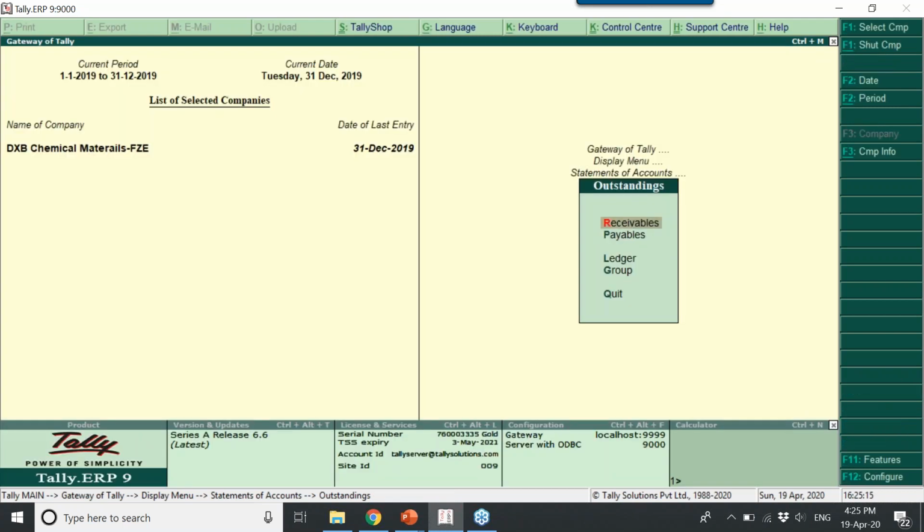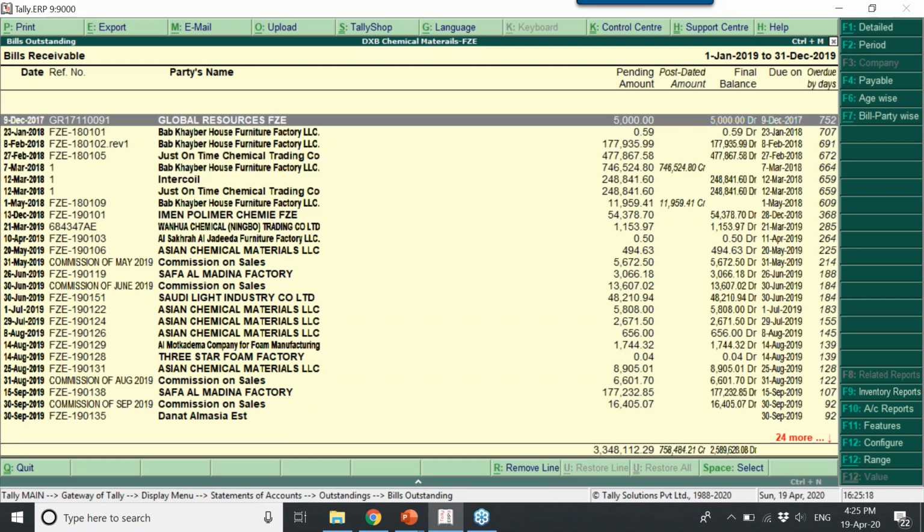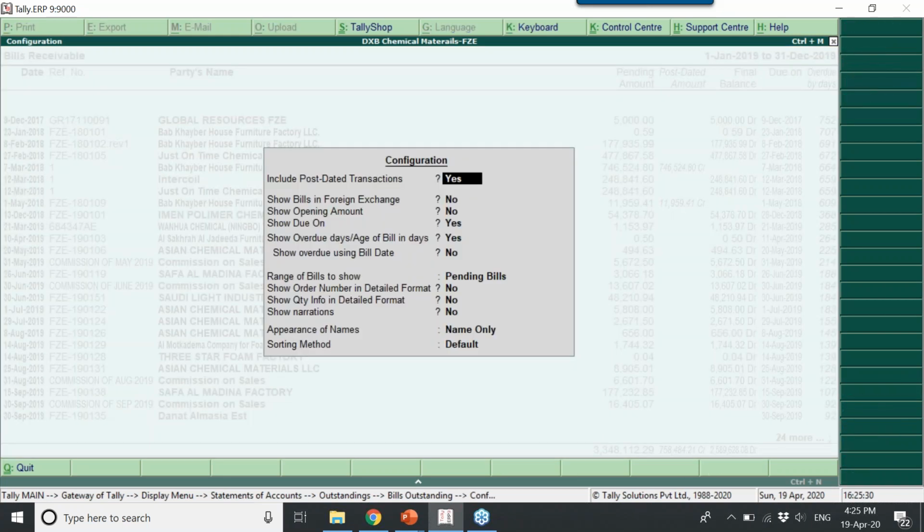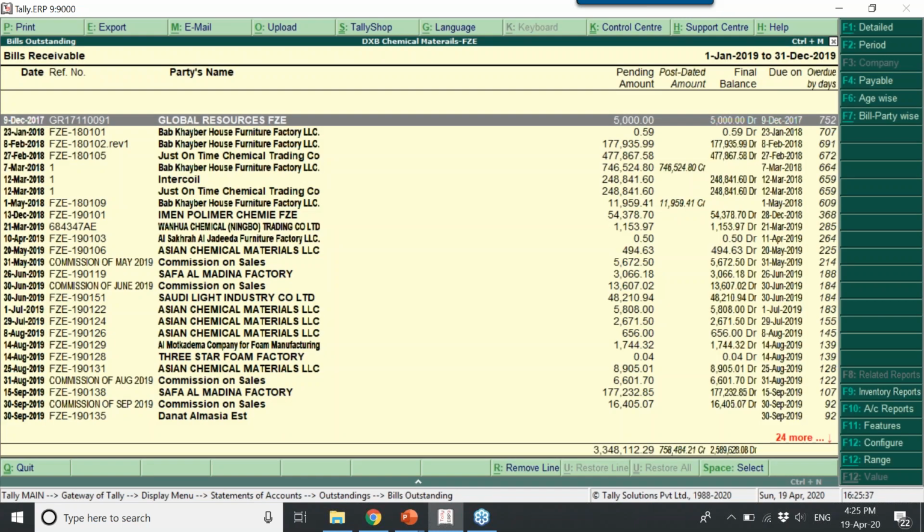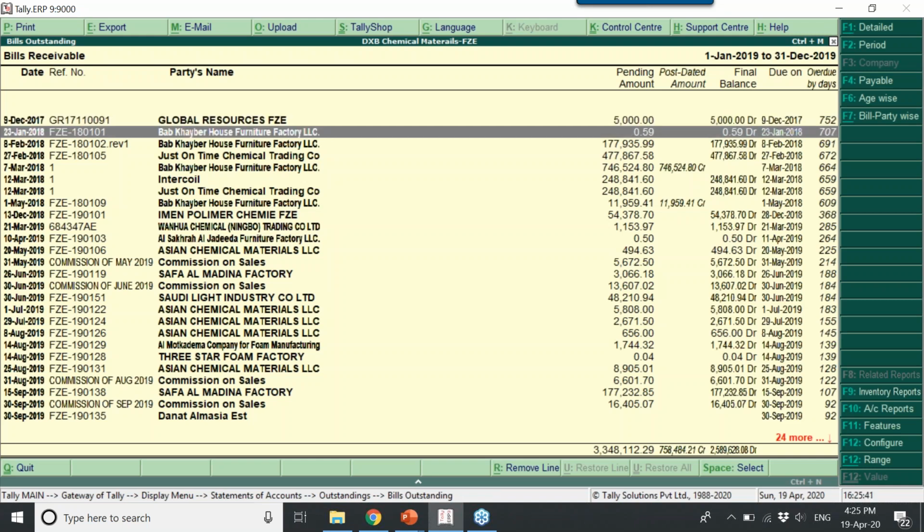So why? Because Tally stores all the memories in cache. Hence, it comes immediately. Later, if you want to view it in a different way, then you press F12 and you can do the configuration. Else, the basic information will be shown instantly. Okay? This is the simplicity of Tally. Now we are in outstanding.